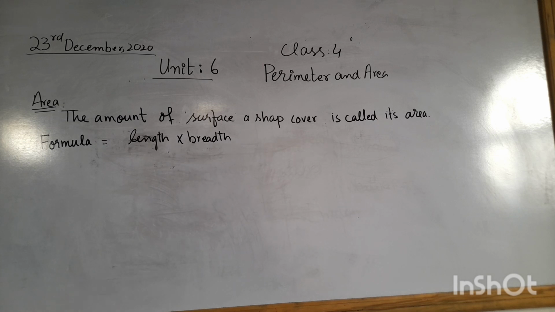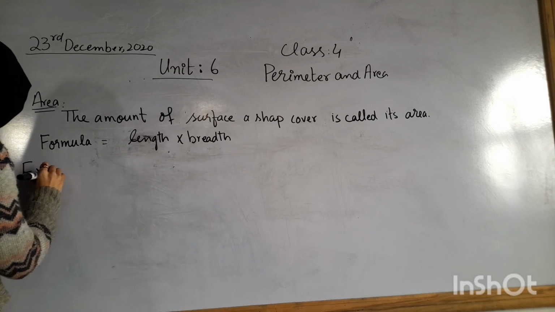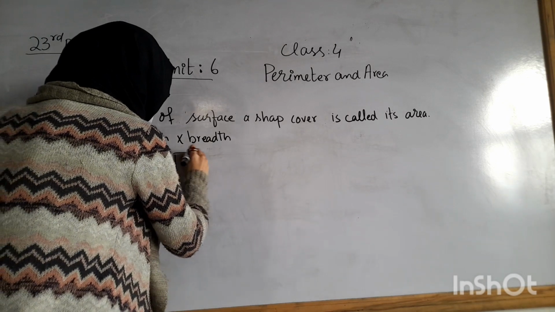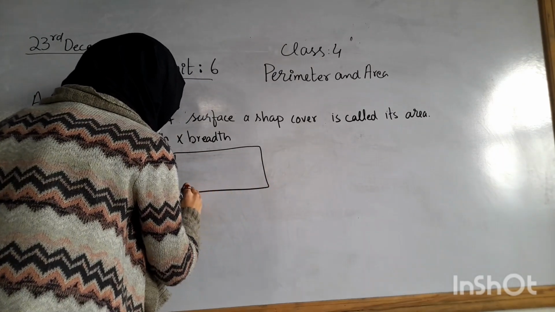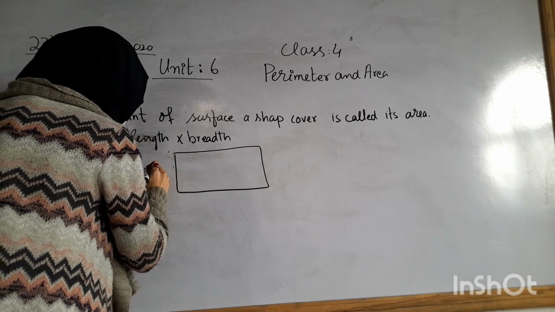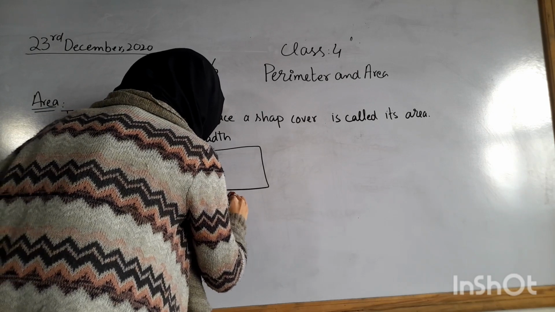Now we will take another example in which we have a rectangle. Length of the rectangle is 7 centimeter and the breadth of the rectangle is 10 centimeter.